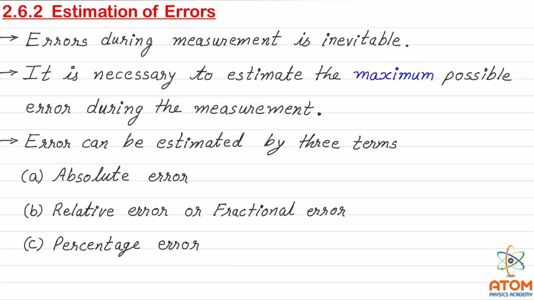We are just writing 12.2, but we don't know whether it is exactly 12.20. It can be 12.29 also, which is quite close to 12.30. So this measurement has some error.